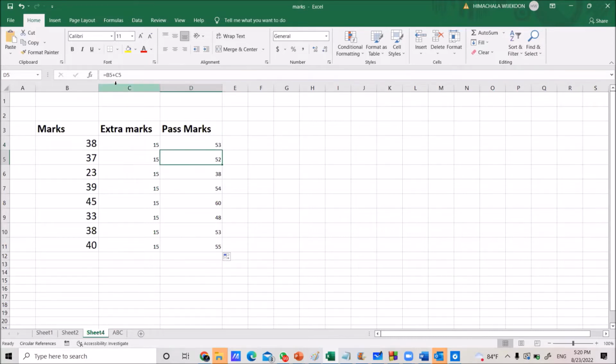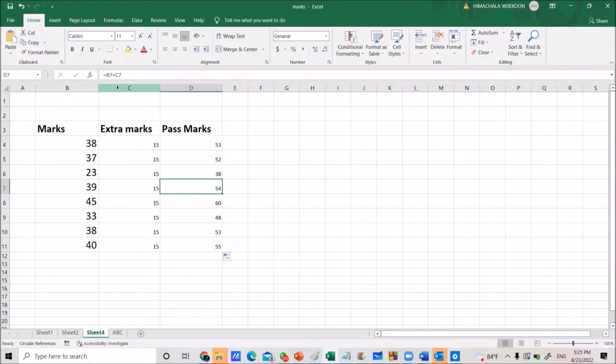Now look at the formula. Now it becomes B5 plus C5. Earlier it was B4 plus C4, now B5 plus C5. Then click on the next one. The value 38. Then what happened? B6 plus C6. Then if you click the next cell, now your formula is B7 plus C7. That means your cell address is changing. When the formula changes, the cell address also changes.